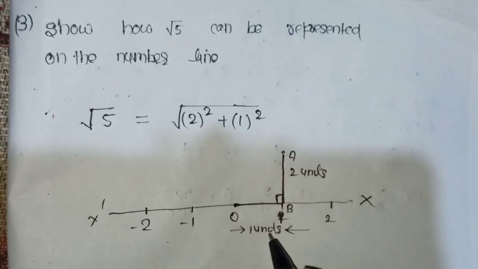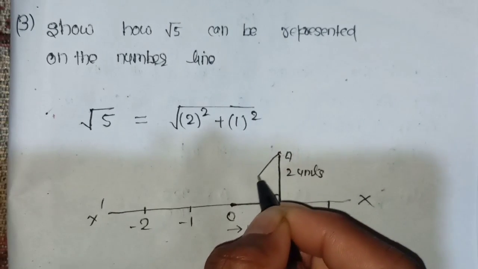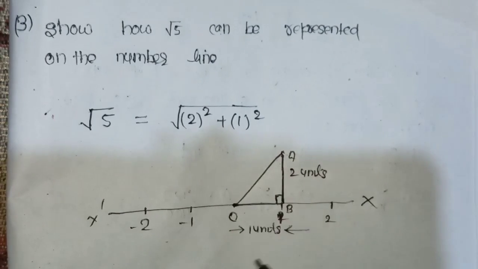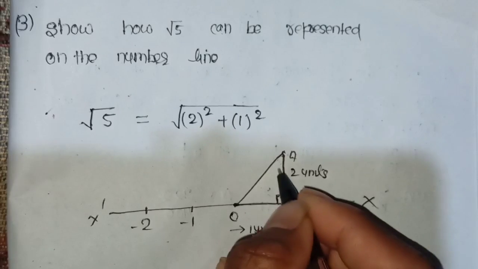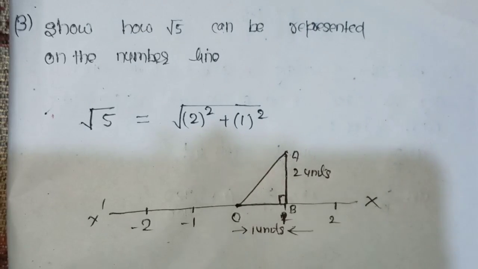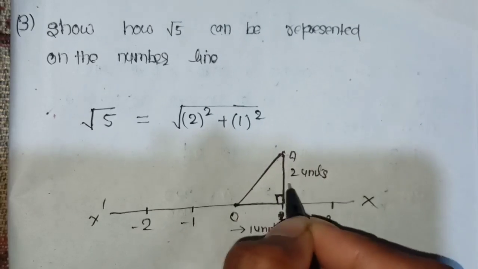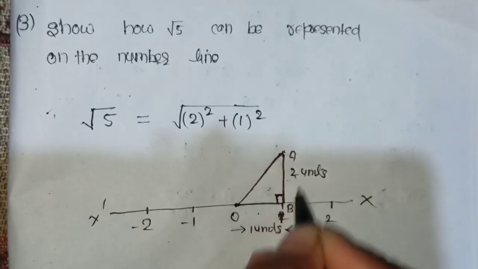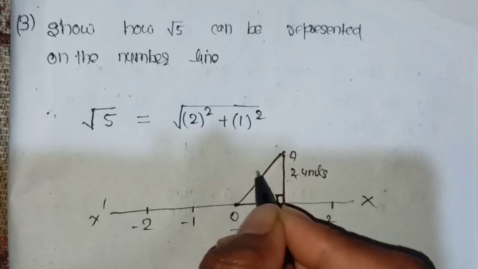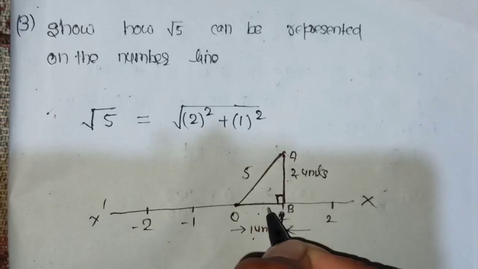Now this is our hypotenuse, and we know the hypotenuse, you have to apply the Pythagoras theorem, which says h square equals p square plus b square. It means 2 square plus 1 square. This OA will be root 5.